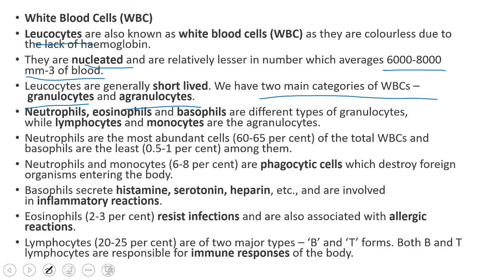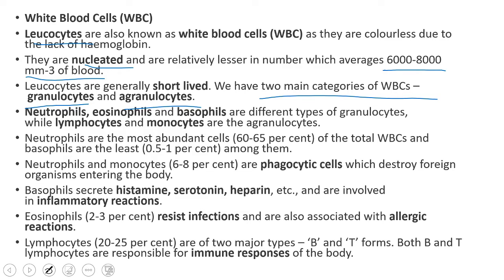So let's discuss the different types of WBC. The main function of RBC is to carry oxygen to each and every cell and to carry the digested food to each and every cell of our body. And the function of WBC is that they are responsible for the immune system of our body.